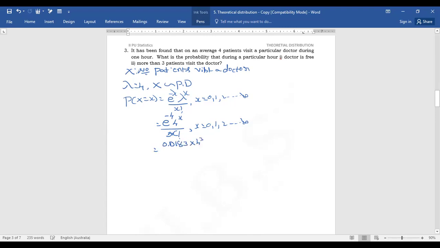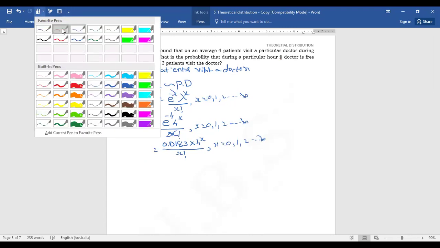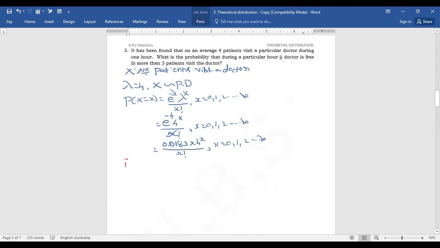Then we go with the first one: the doctor is free. Doctor is free means there are no patients, that is probability of x is equal to 0. That is e power minus lambda, the same as e power minus 4, that is equal to 0.0183.